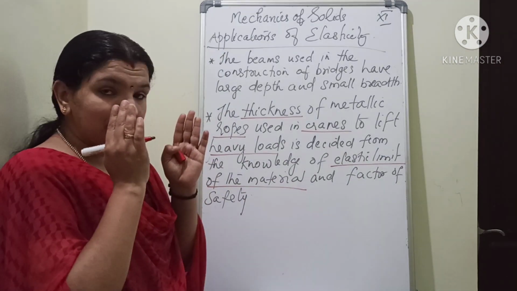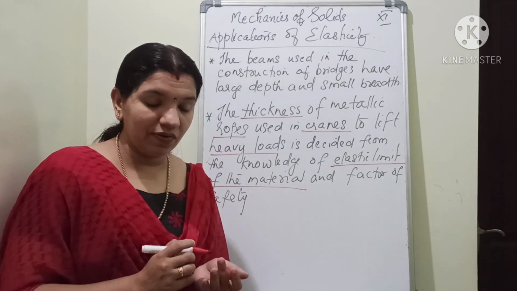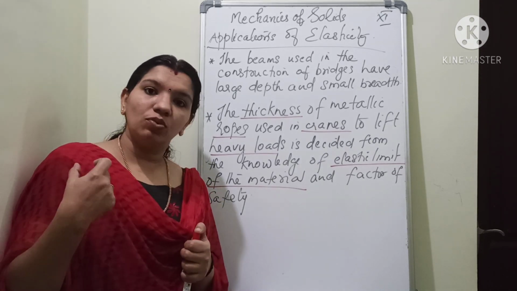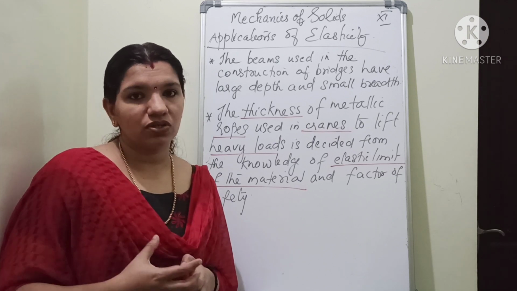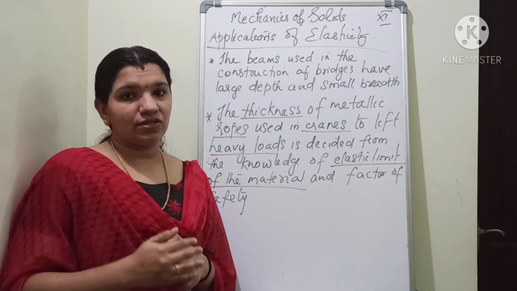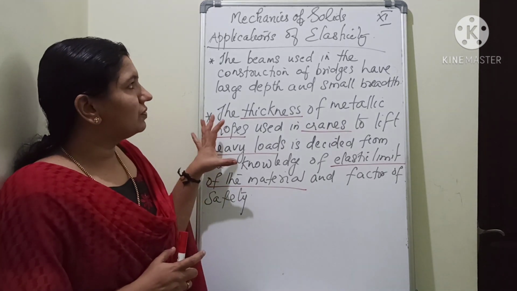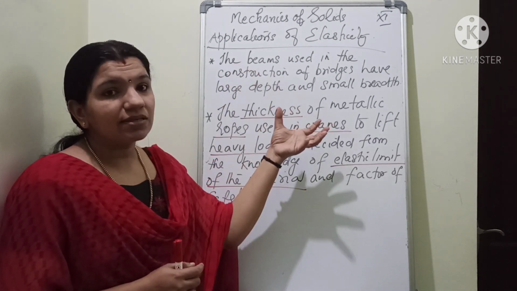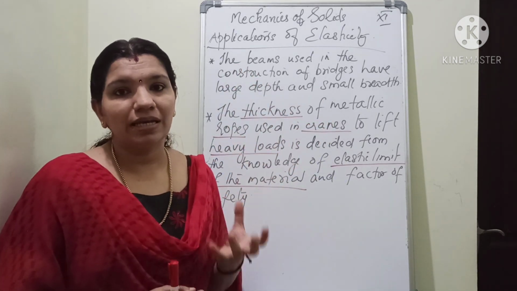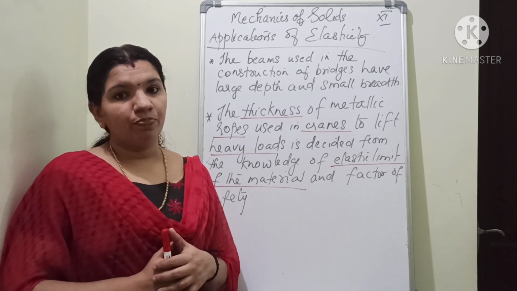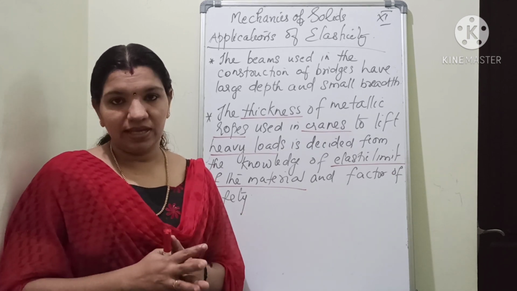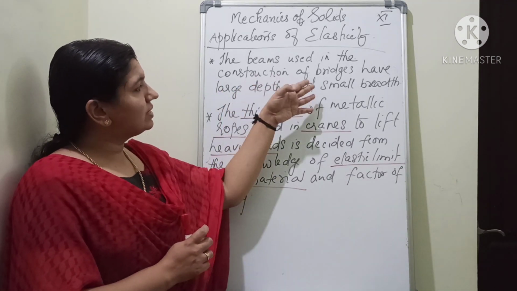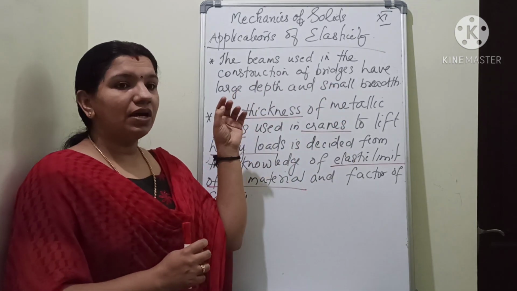That means that up to that elastic limit, it will show the elastic behavior, but after the elastic limit, it will turn to plastic. That means even though we are removing the stress, it will never come back to its original shape. So it will move to its fracture point. Understand? So that is one of the factors, and that is actually the application of elasticity, in which we are selecting the material only depending upon the elastic limit of that material in order to make the safety.